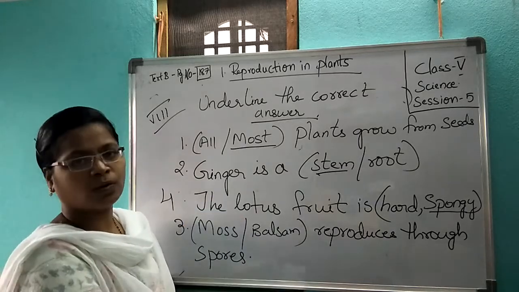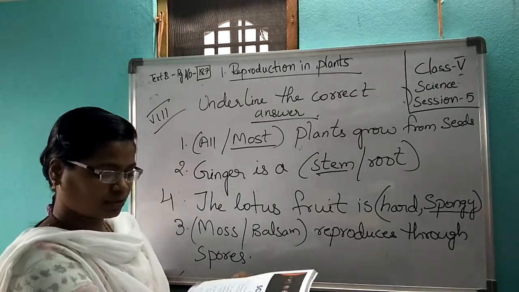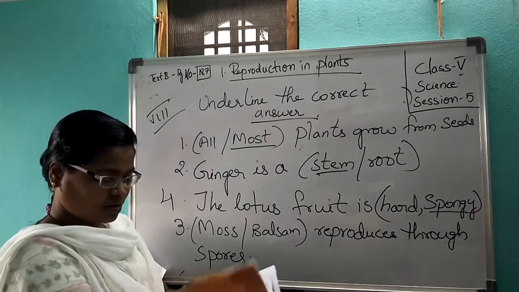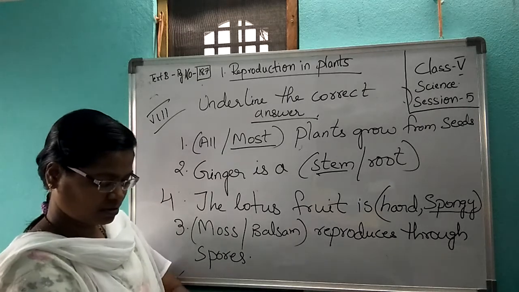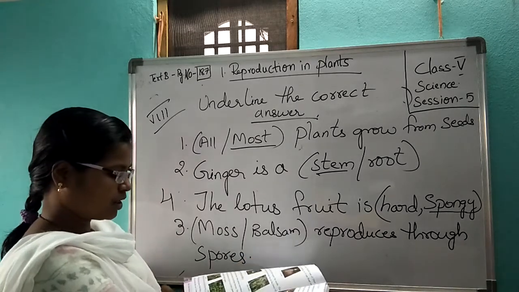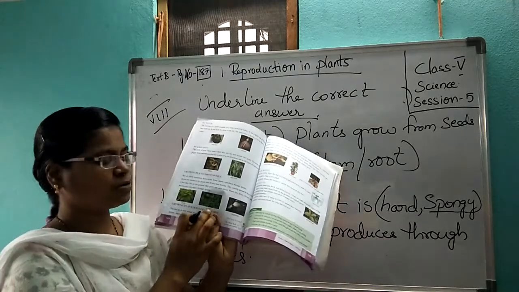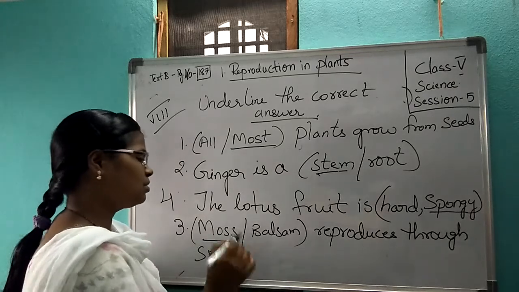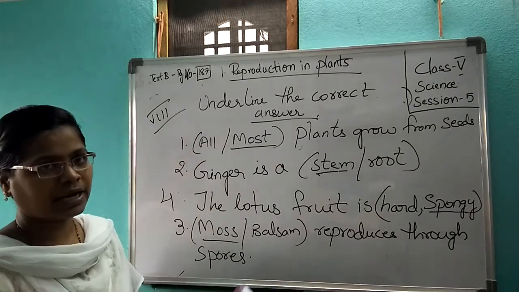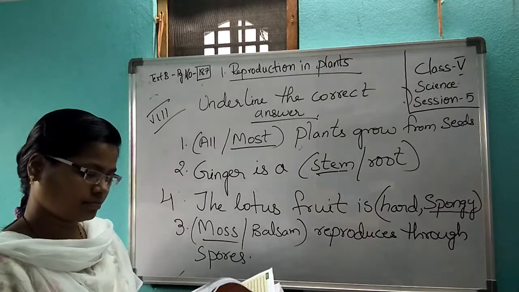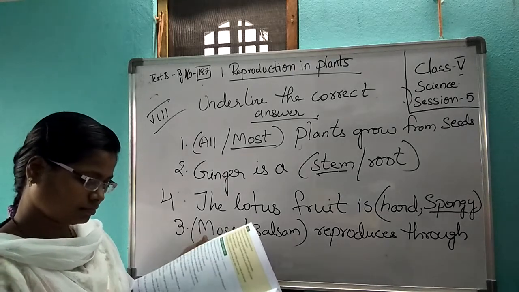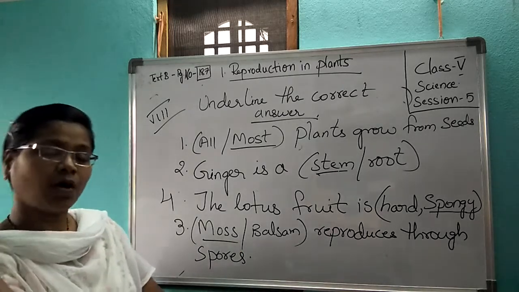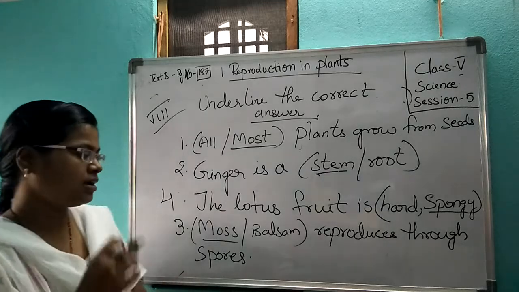Now, if you don't know what a moss plant is, go back to your textbook. Turn back your pages. You have no other plants which reproduce through spores. Okay, here you see from the textbook. Here, mosses. We have only mosses. Moss plants reproduce through spores. Now you copy it, or take a screenshot. It is better if you take a screenshot.